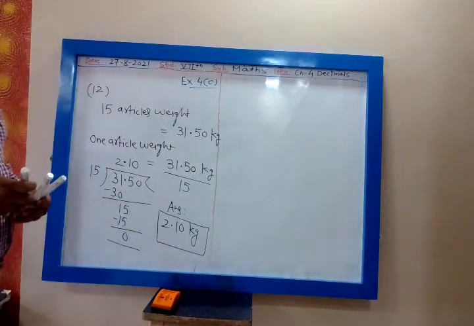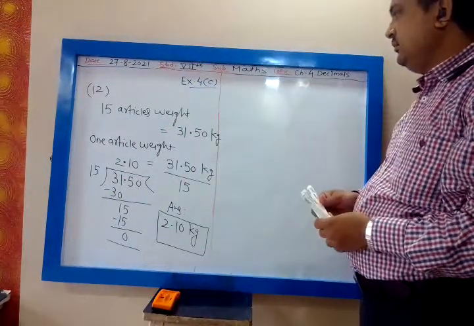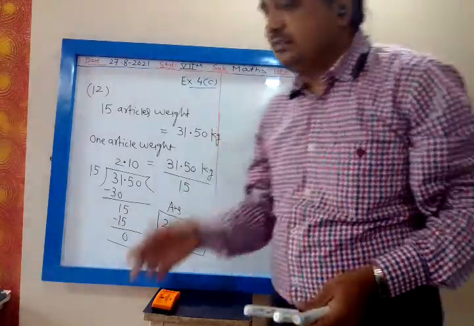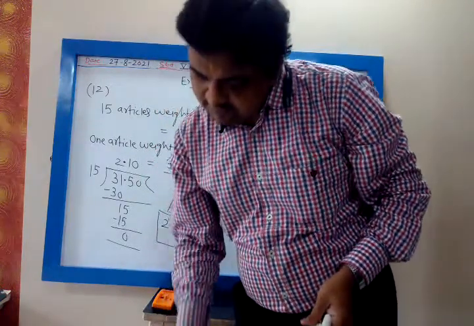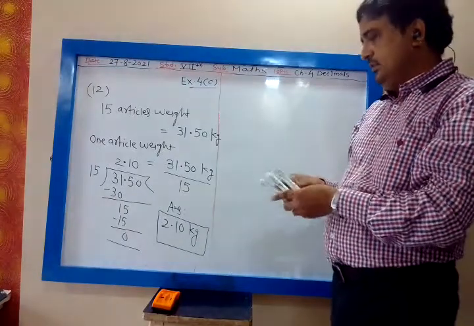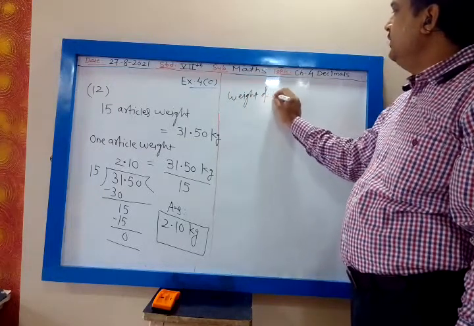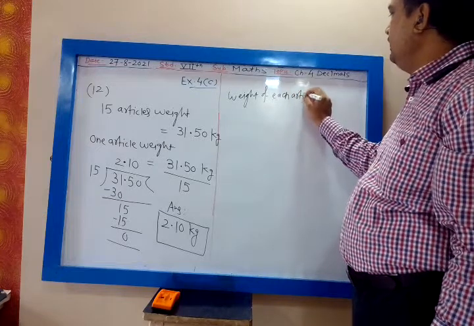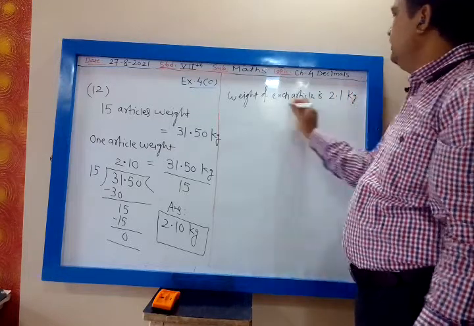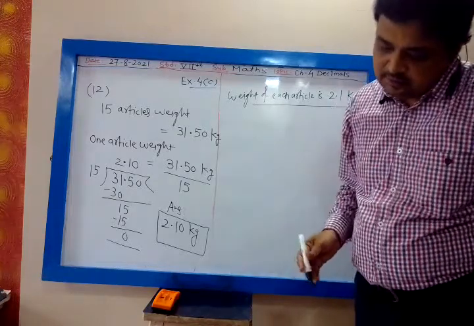Which is same as 2.1. Okay. No, weight is asked, my dear. What is asked? Find the weight. Chalo, write down the answer. Weight of each article is 2.1 kg. So whenever it is one, you have to divide. Many you multiply. Chalo, 13th question.